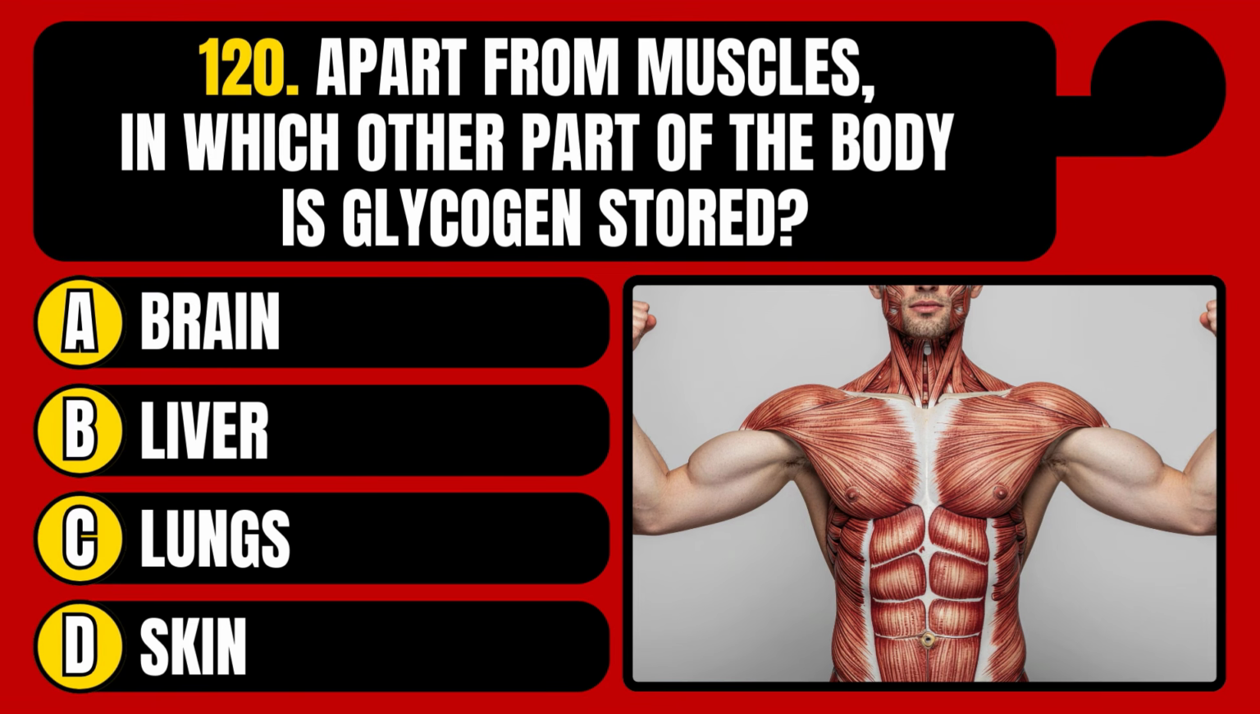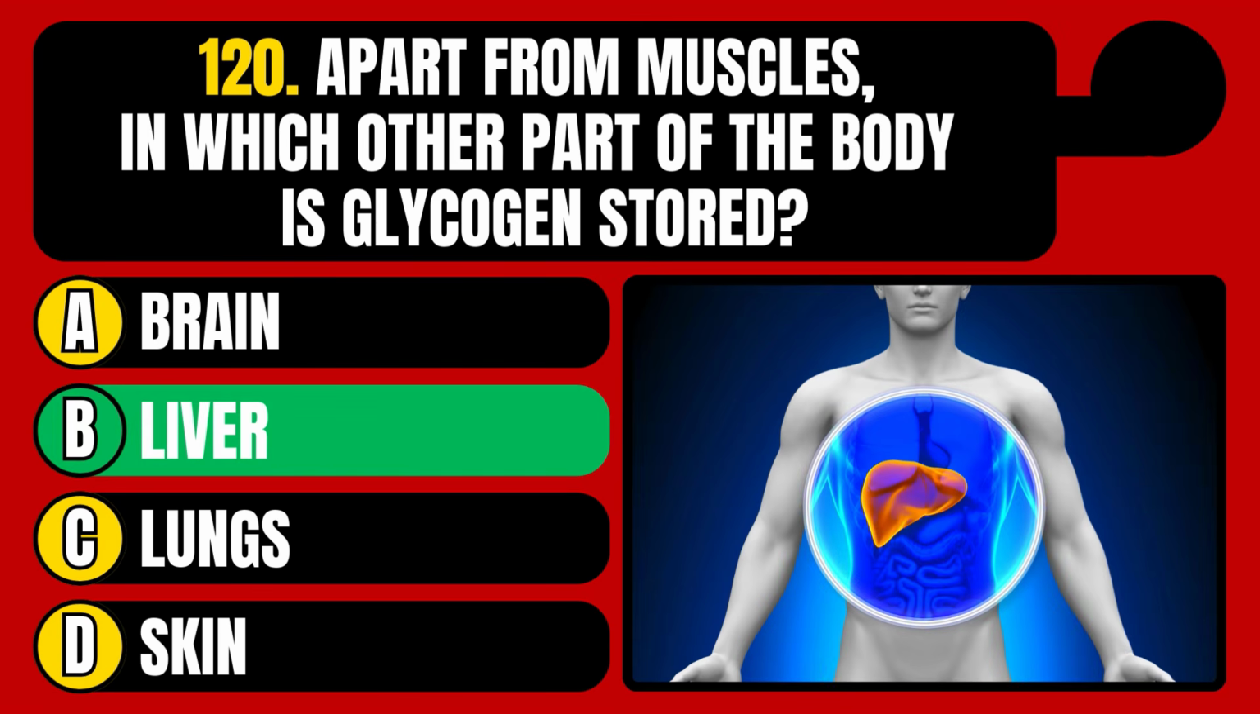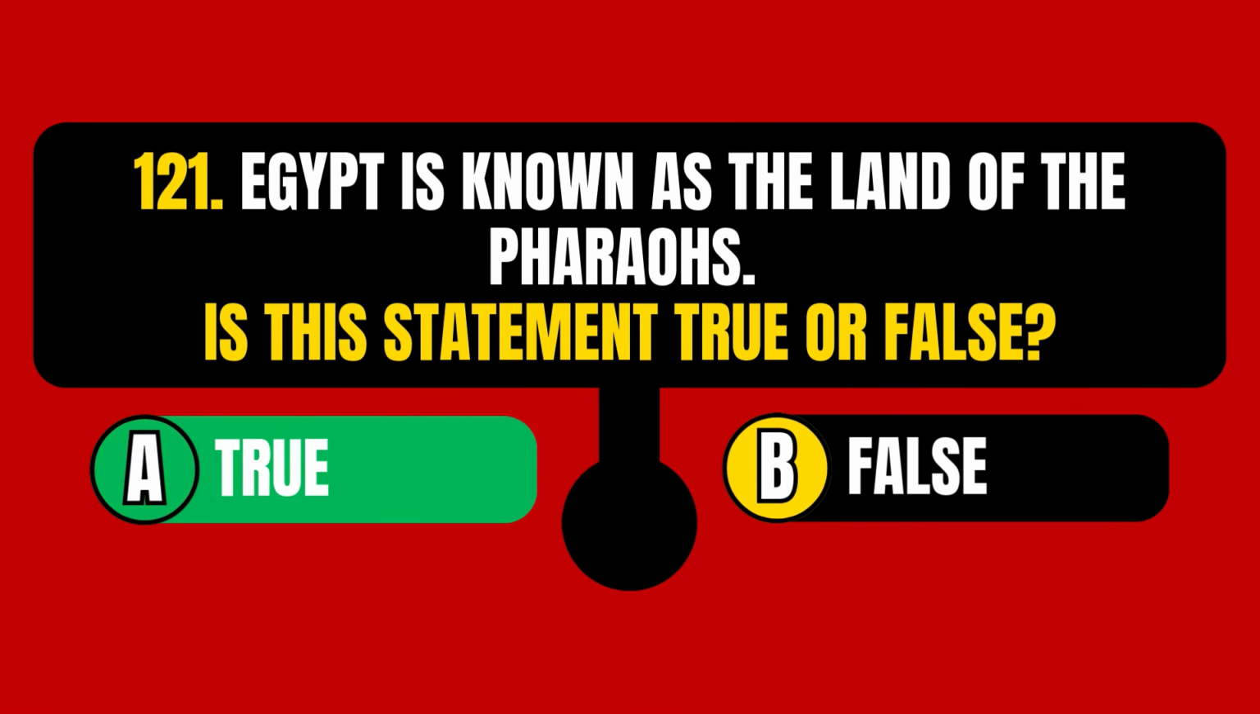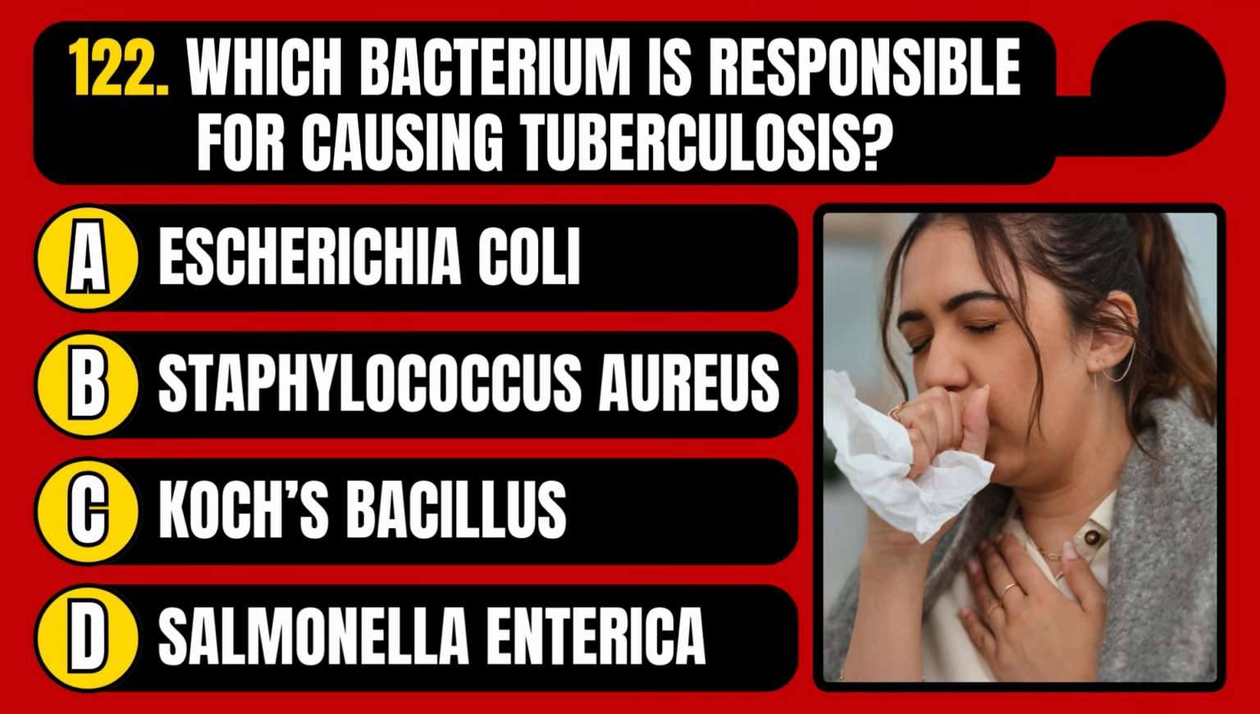Apart from muscles, in which other part of the body is glycogen stored? Brain, liver, lungs, or skin? The correct answer is option B, liver. Egypt is known as the land of the pharaohs. Is this statement true or false? The statement is true. Which bacterium is responsible for causing tuberculosis?